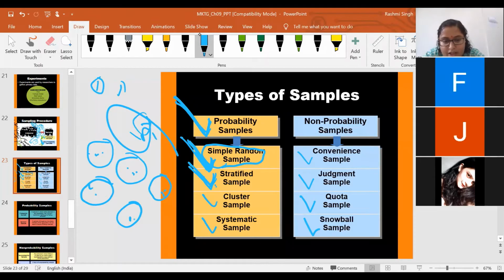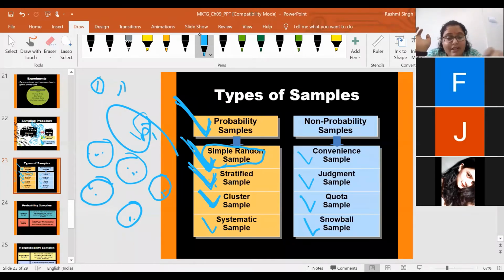The third type is cluster sampling. In cluster sampling, both are almost similar. Stratified sampling is more or less the same as cluster sampling. What is the difference? In cluster sampling also, the researcher will classify the population into different clusters, small groups.